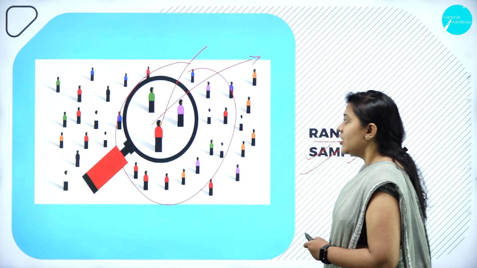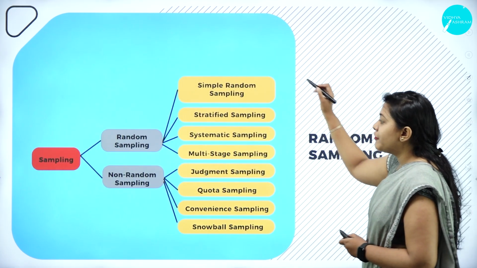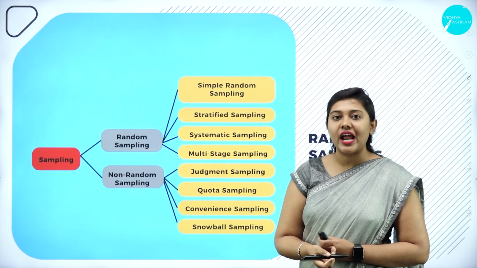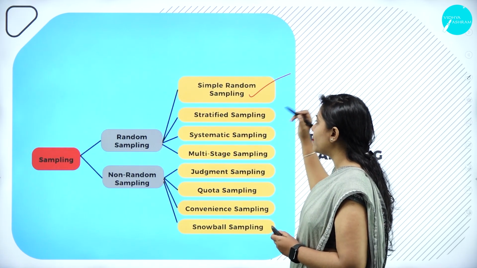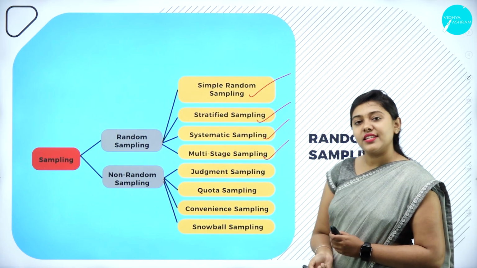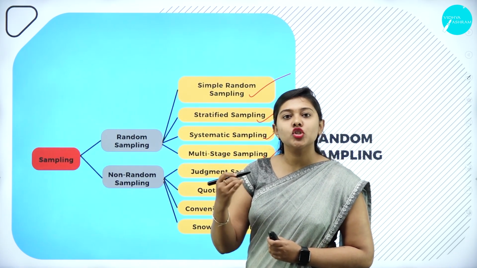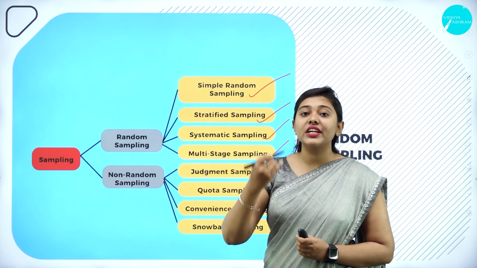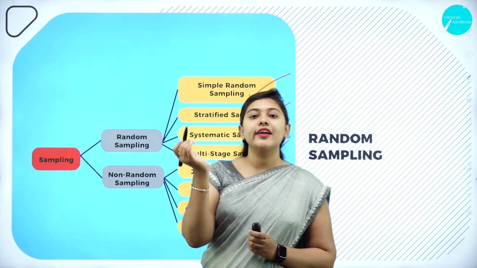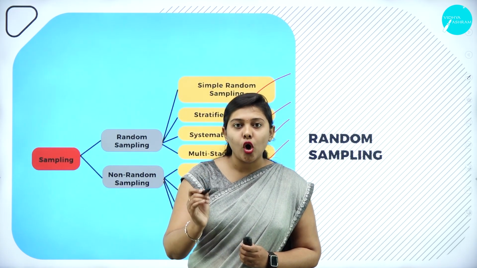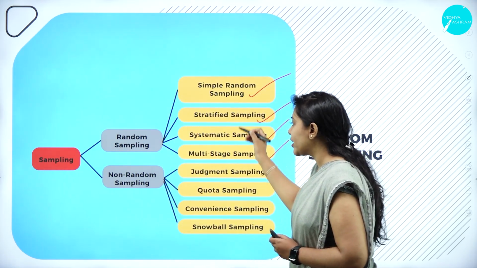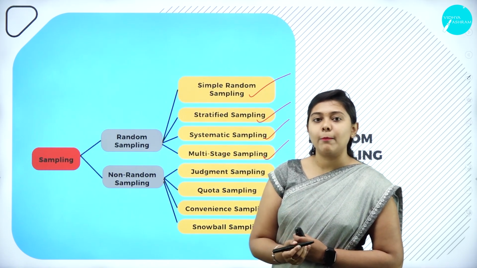Moving further, we have different types of random sampling. What are they? Simple random sampling, stratified sampling, systematic sampling, and multi-stage sampling. In each type of sampling, we have different criteria to pick up the sample. As of now, you can just understand what random sampling and non-random sampling are. In further sessions, I'll explain the different types of random sampling we have.